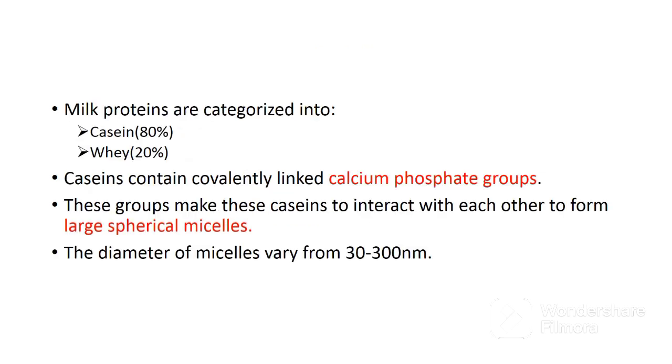Milk proteins are categorized into two groups, that is casein proteins and whey proteins. Caseins comprise 80% of milk proteins. They majorly contain covalently linked calcium phosphate groups. These groups make the caseins interact with each other to form large spherical micelles. The diameter of these micelles varies from 30 to 300 nanometers.